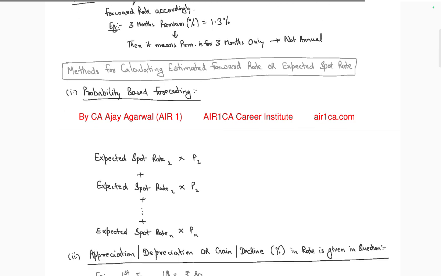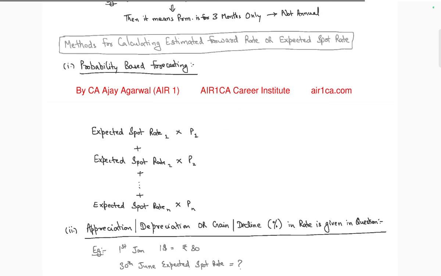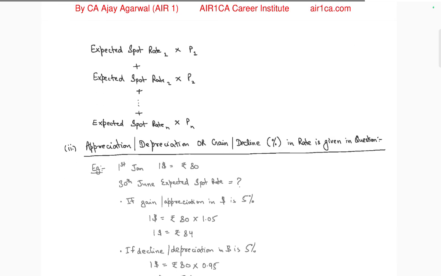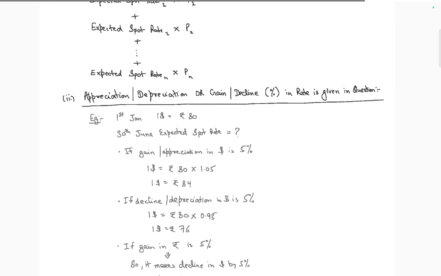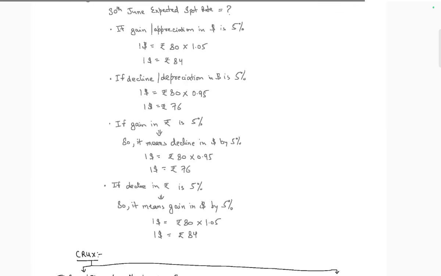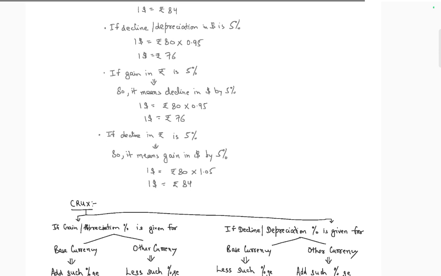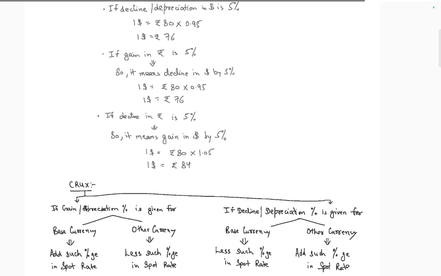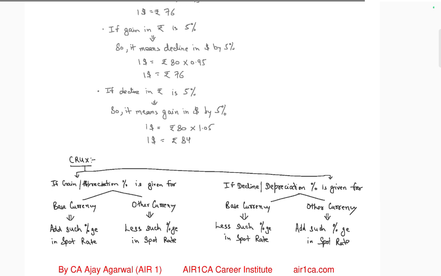Method for calculating forecasting: expected spot rate into P1. Expected spot rate will be the depreciation or gain or decline in the given question. January 1 is 8%, September expected rate, the gain appreciation is 5%. So 8 points 1.05, they have a decline by 1%, 5%. Decline by 5%. Gain by 5% means decline gain in rupees 5%, decline in rupees gain 5%.